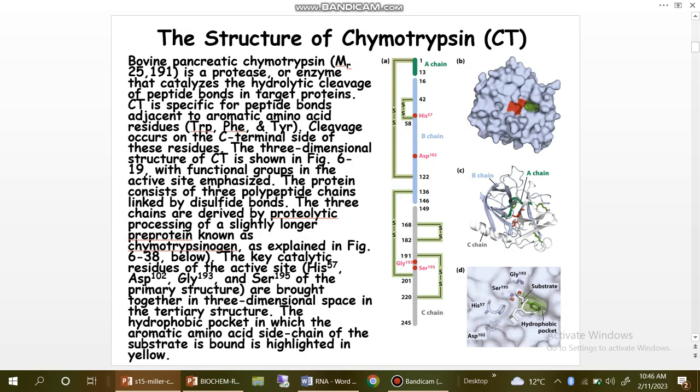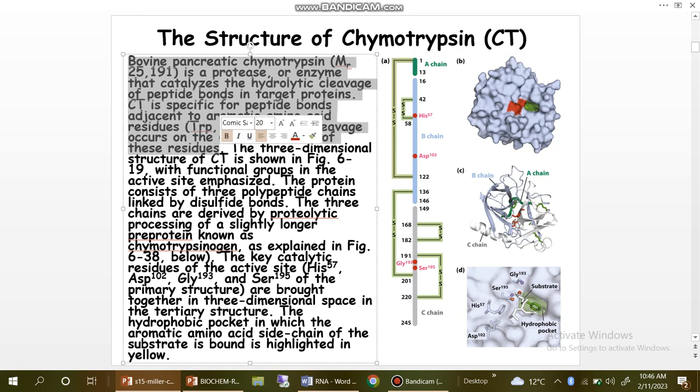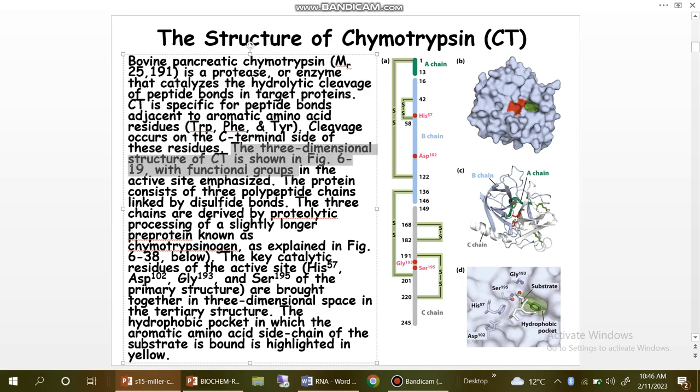The structure of bovine chymotrypsin. Chymotrypsin is a protease, an enzyme that catalyzes the hydrolytic cleavage of peptide bonds in target proteins, specific for peptide bonds adjacent to aromatic amino acid residues. Cleavage occurs on the C-terminal side of these residues. The three-dimensional structure of chymotrypsin with the functional groups in the active site emphasized.